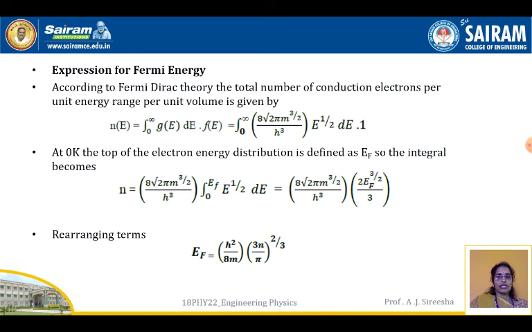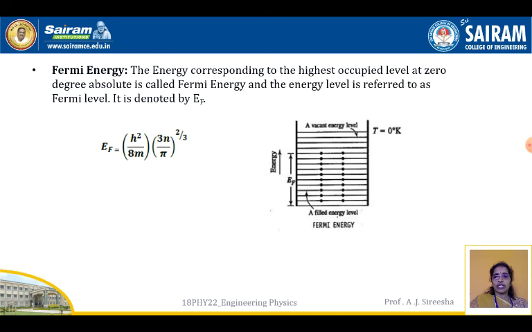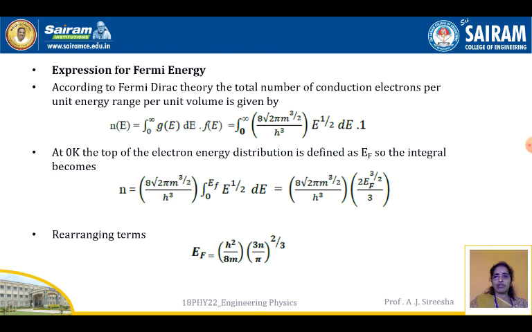Rearranging the terms, we get the value of EF: EF is equal to h square by 8m into (3n by pi) whole to the power of 2 by 3. This is the same thing I told you earlier, so that derivation we have done here.